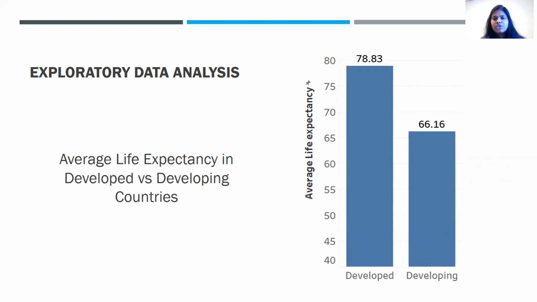This graph shows the average life expectancy of people in developed countries and developing countries. As you can see, the average life expectancy of people in developed countries is 79, whereas that of developing countries is 63. As you can see, there is a huge difference here. That huge difference is 13 years.